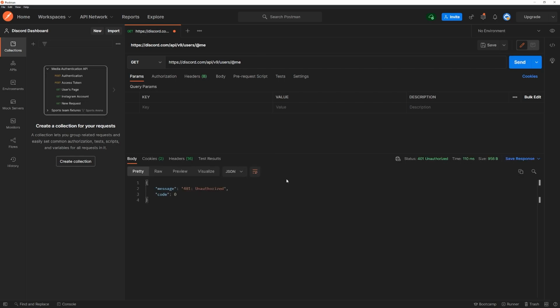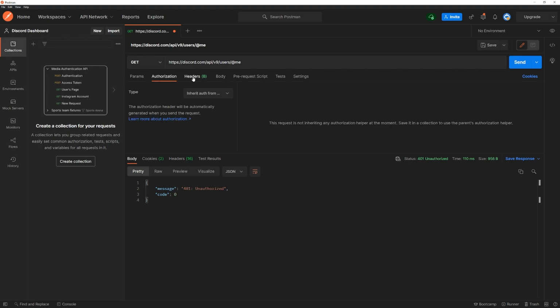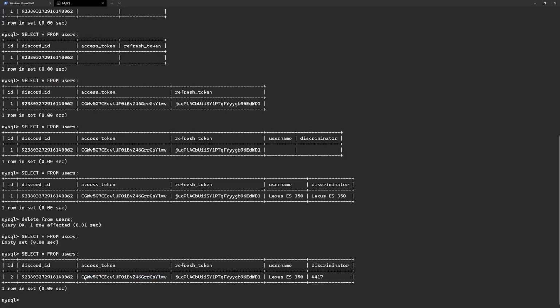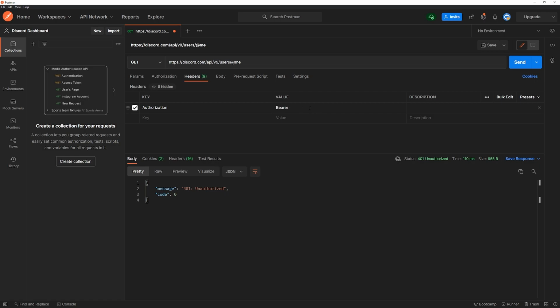Okay, so you're going to see it's going to give us a 401 unauthorized because we don't have a bearer token. So we're going to need to provide that. So all we're going to do is inside the headers, we're going to go ahead and do Authorization, Bearer, and we're going to paste in our access token. So I'm going to go ahead and just copy mine. And like I said, it's okay that I show you all this because it's just for demonstration purposes. I'm going to end up deactivating it anyway, so it doesn't really matter.